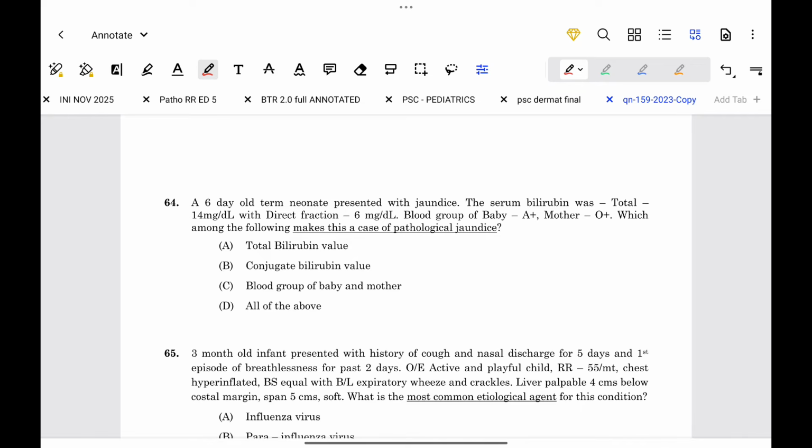A 6-day-old term neonate presented with jaundice. The bilirubin was total 14 mg per dl with direct fraction 6 mg per dl. Blood group of baby A positive, mother O positive. Which among the following makes this a case of pathological jaundice? So here, increased conjugated bilirubin value. So this makes it a case of pathological jaundice.